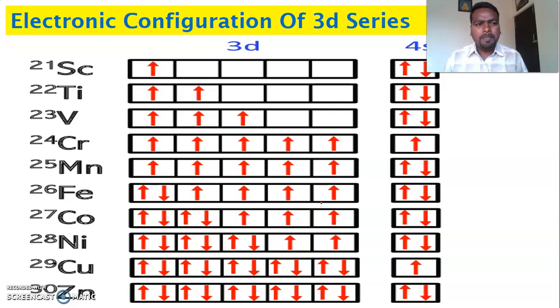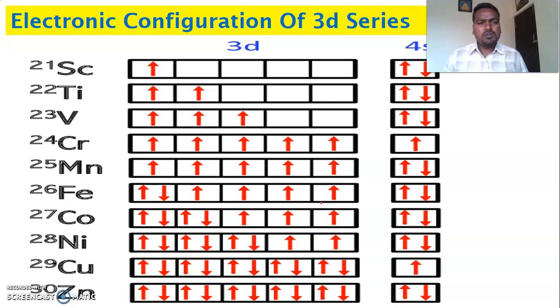These are the important structural features we are going to draw after applying valence bond theory to octahedral, tetrahedral and square planar complexes.